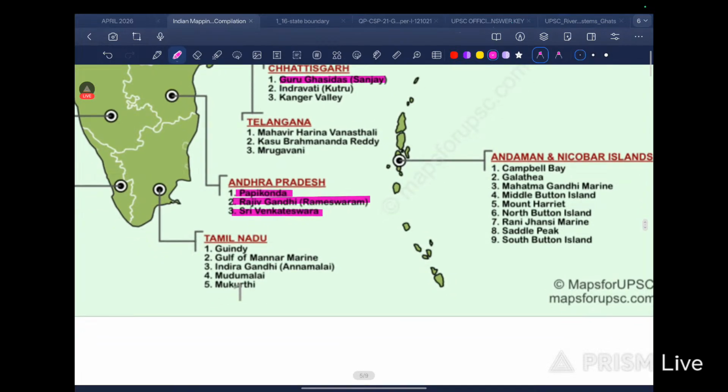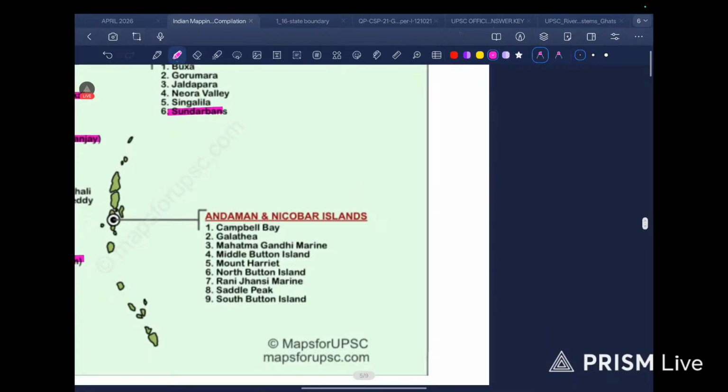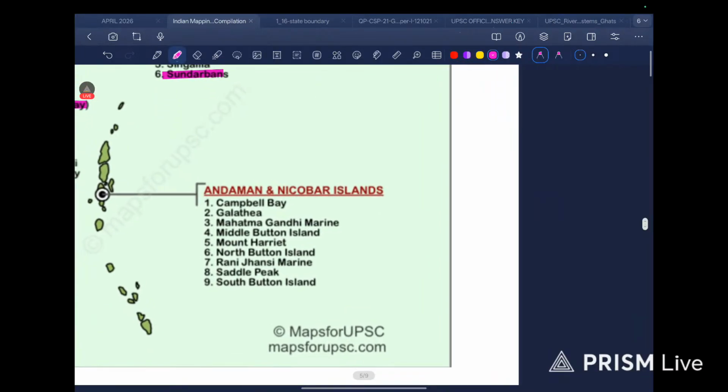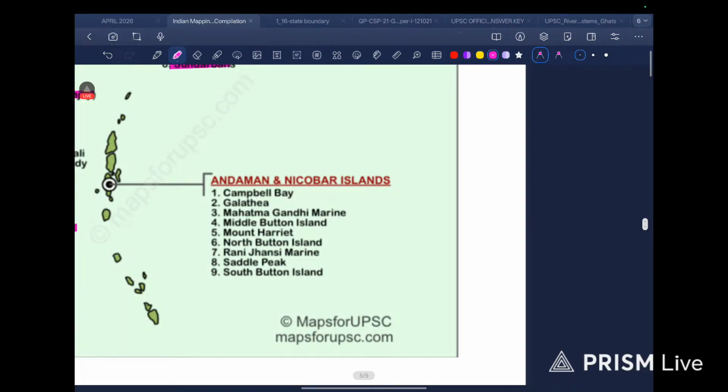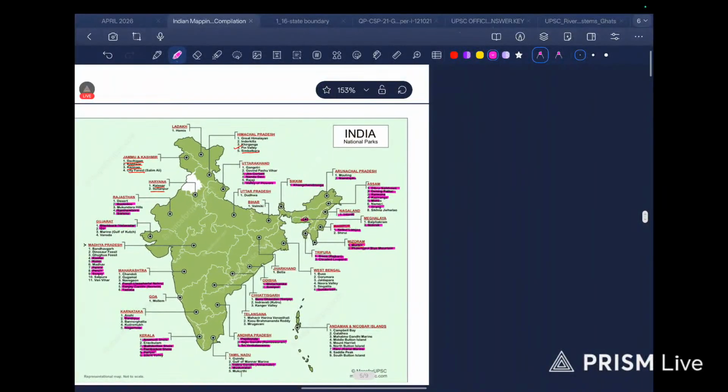In Tamil Nadu we have Mudumalai, Annamalai, Mukurti. In Andaman and Nicobar we have Campbell Bay, okay, Rani Jhansi Marine. Okay. So that was it for national parks.